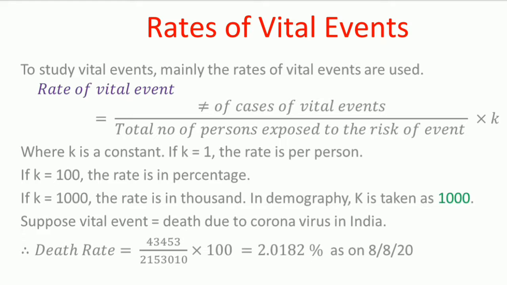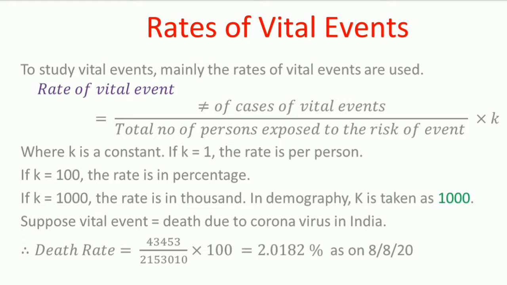Suppose I am taking the vital event as death, then how can I calculate the death rate? For example, in case of coronavirus, deaths due to coronavirus in India till 8th August 2020 are 43,453.